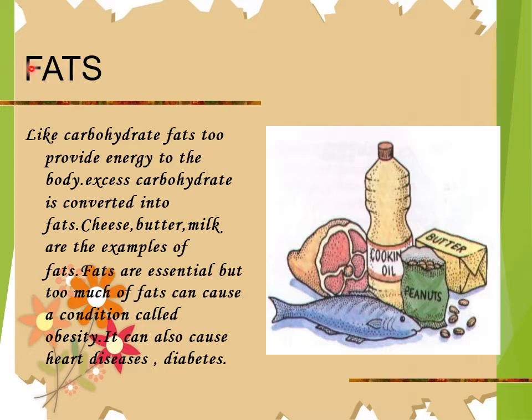The third nutrient is what? Fats. Now, like carbohydrates, fat also provides energy to the body. In fact, it provides more energy than carbohydrates. So when we consume excess carbohydrates, that excess is converted into fats and stored beneath our skin, and it acts as an insulator. That is, it preserves the body heat.